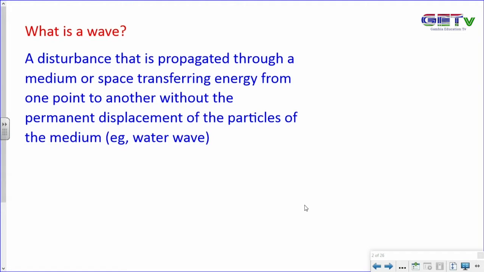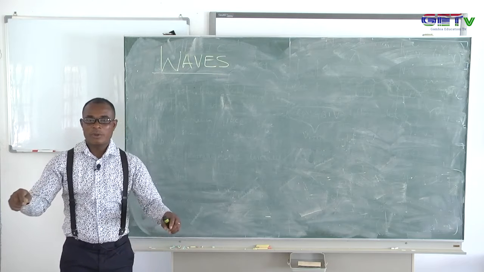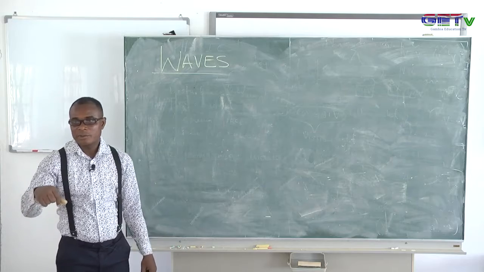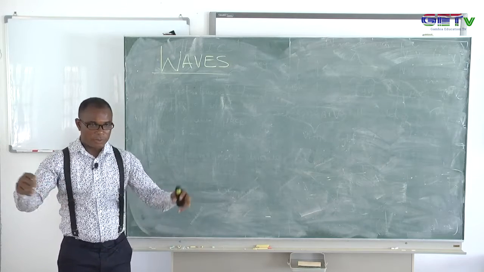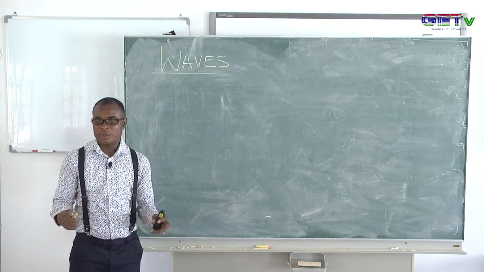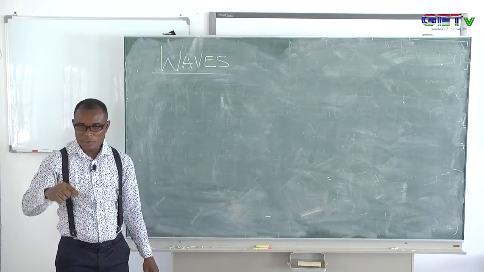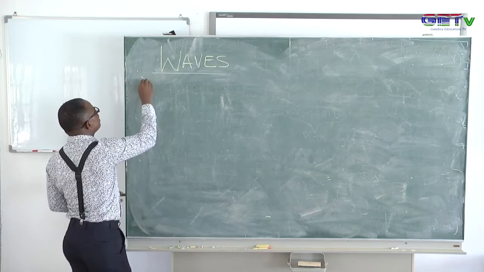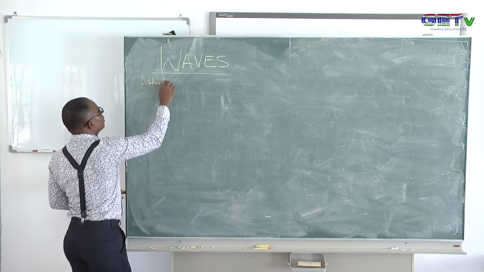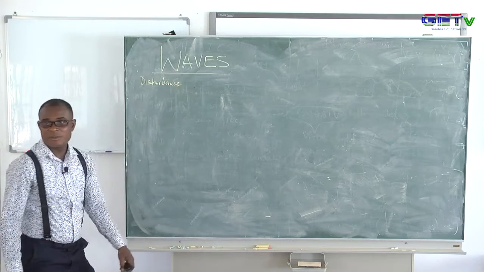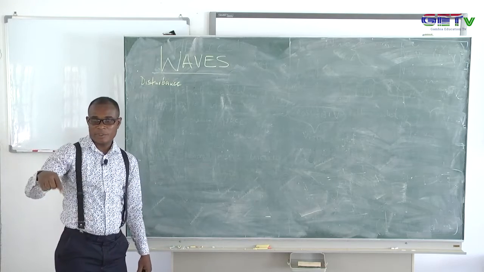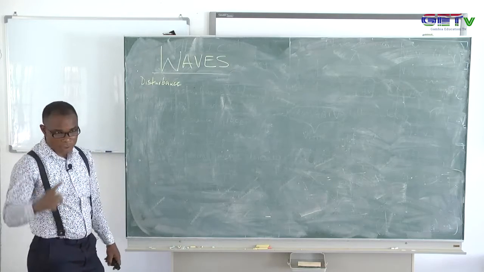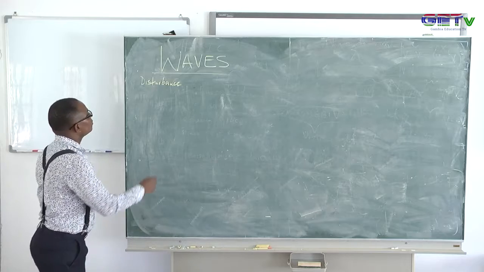I can give an example. Water wave. If you're at home, you can just demonstrate that. Maybe you put water in a cup, settle down a little bit, and you drop a stone there. If the bowl is wide enough that you can see the ripples, you will see a disturbance in that water. That is the meaning of that disturbance. There was a disturbance in that medium. The medium was perturbed because you dropped a stone there in the water. And if you look at the surface of the water, you see ripples.